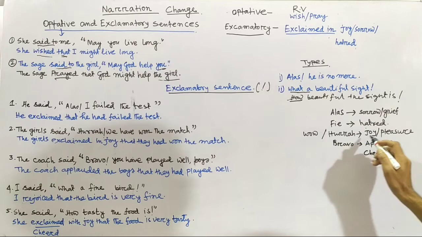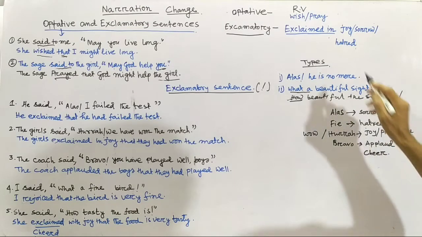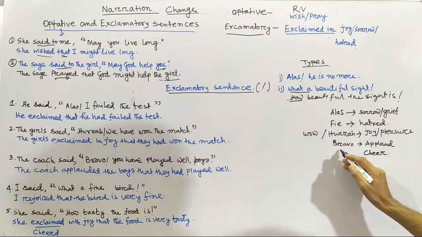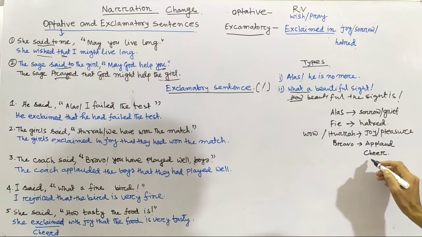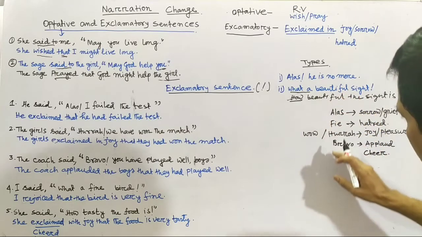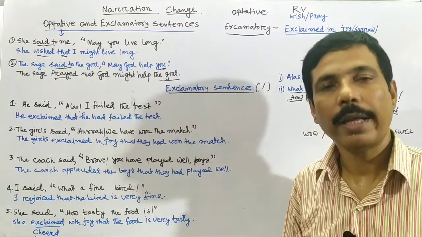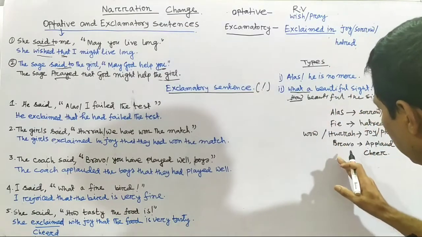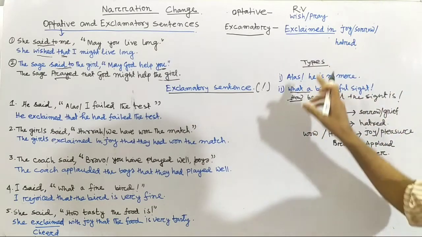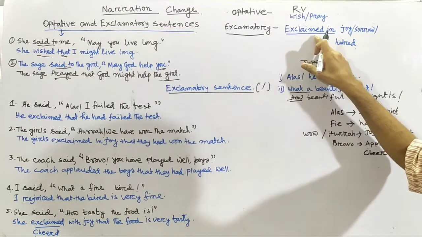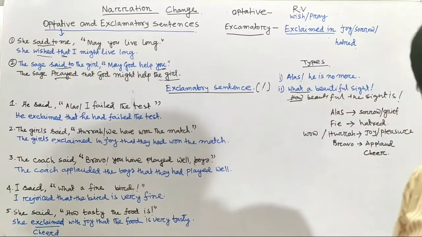Hooray expresses joy or pleasure, so we can write exclaimed in joy or in pleasure. For bravo, in the place of exclaimed we use applauded or cheered. So there are different types of interjection that express different moods or expressions. According to the interjection, we use the reporting verb or expression. Exclaimed in is common, then you can use joy, sorrow, hatred, etc.